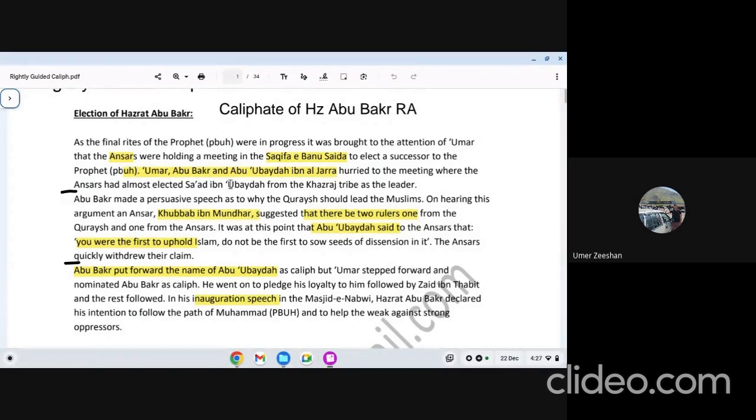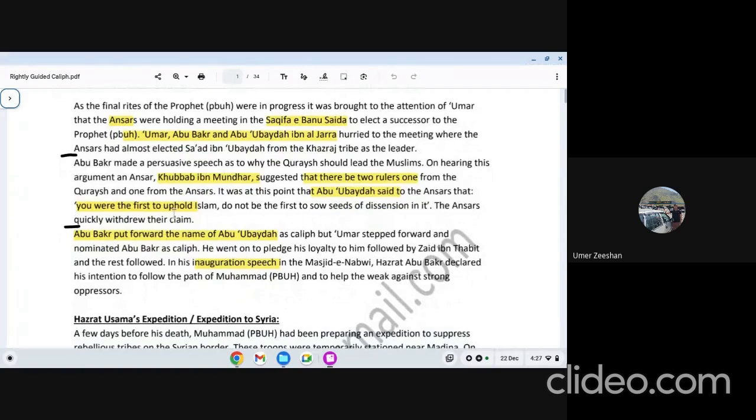But who was concerned? The Muhajirin came, and the Muhajirin included Hazrat Abu Bakr, Hazrat Umar, Hazrat Abu Ubaidah bin Jarrah. They were concerned and curious about what was going on. They said, we have chosen the new caliph. Then there was a debate and discussion there. We need references. It is brief here. It's not enough, so you need to go into detail.